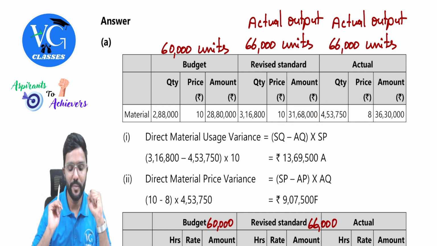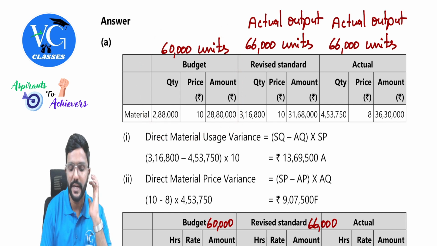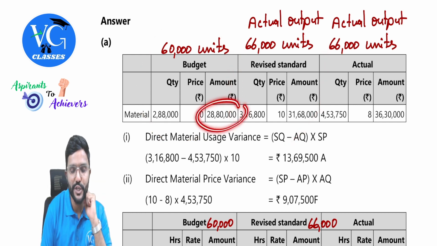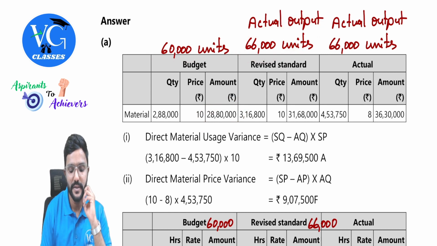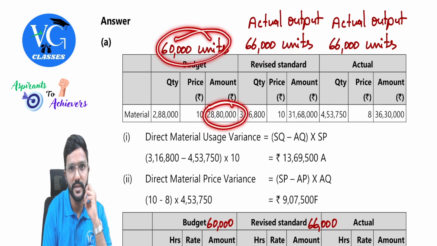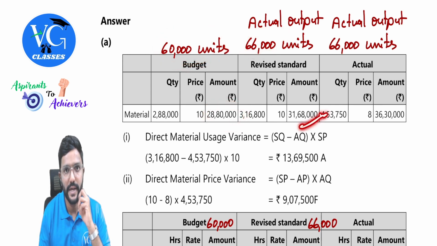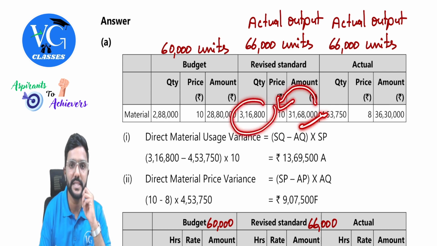Sir, you might ask me now, is this mandatory to show in the exam? Guys, you can straight away do this calculation also. For example, they have given this in the question, for 60,000 units. So calculate how much for 66,000. How? 28 lakh 80,000 divided by 60,000 into 66,000. You will get this figure. Once you get this figure, divide it by 10 and you will get the standard quantity.